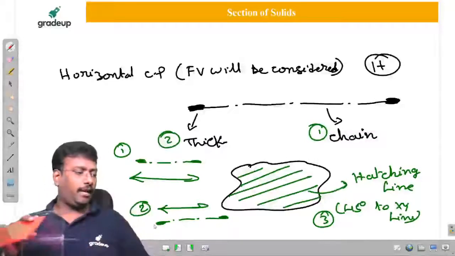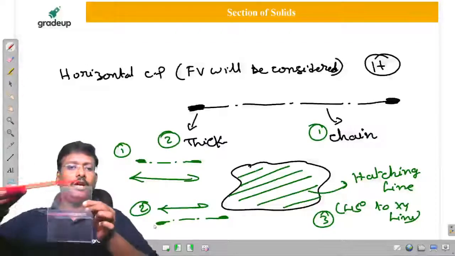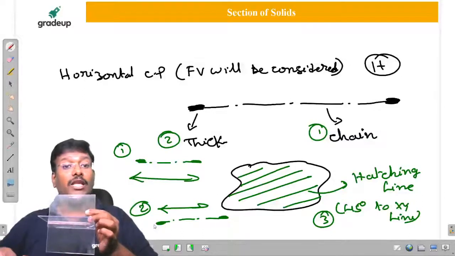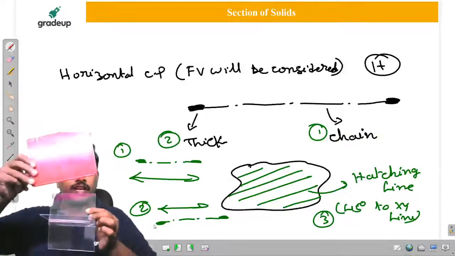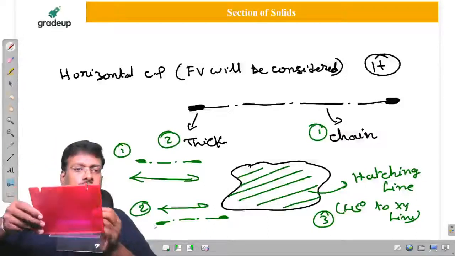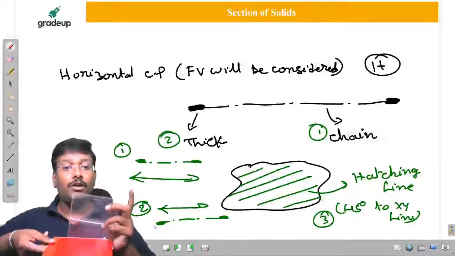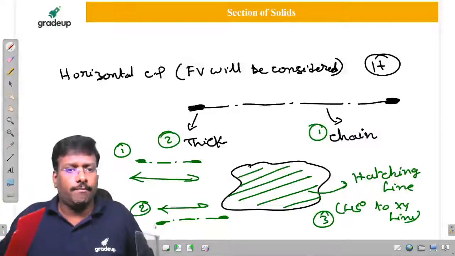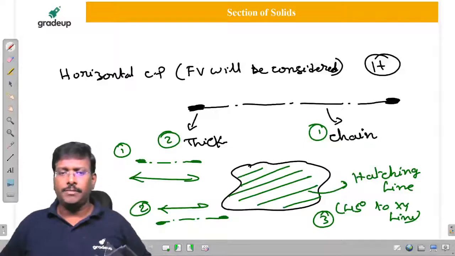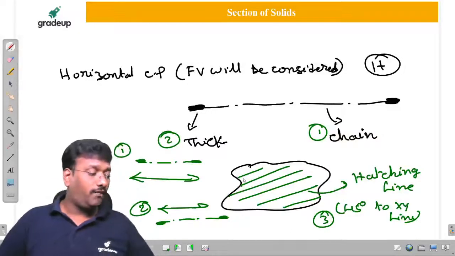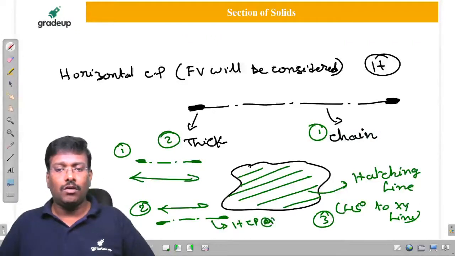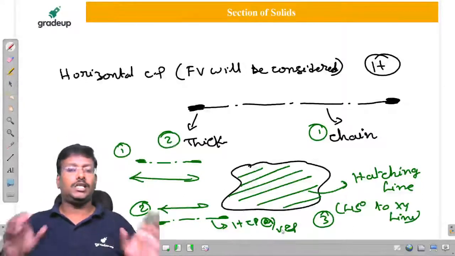If this is a plane, you can cut either above a horizontal plane or below a horizontal plane. It may be both. But here there is a confusion. Sir, once it is a vertical cutting plane, it will be shown like this after rotating. Sir, I am going to get the vertical cutting plane parallel to the XY line, below. But how to differentiate them? That is my third question. How can I know whether this is my horizontal cutting plane or vertical cutting plane? I need the answers for these.